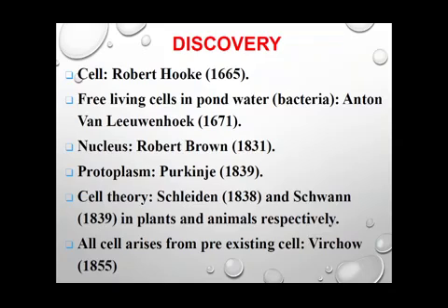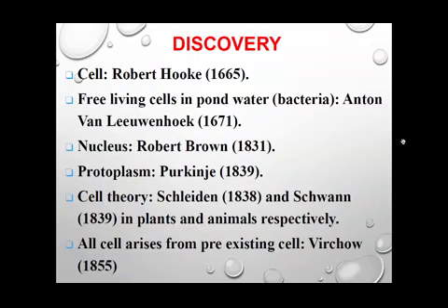So let us see what are the important discoveries of biology, or the discoveries which are related to the cell. First of all, in 1665 Robert Hooke discovered the cell. Then Anton van Leeuwenhoek found bacteria. He found free living cells in pond water and they were termed bacteria.